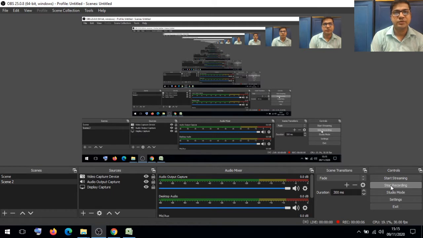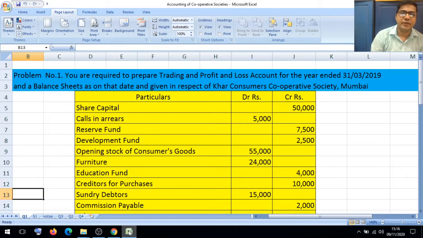Last lectures we have discussed the Cooperative Society's theoretical part. In that we have discussed the various kinds of terms regarding the bylaws in the Cooperative Societies Act, etc. Now we will discuss the problem about the final account.